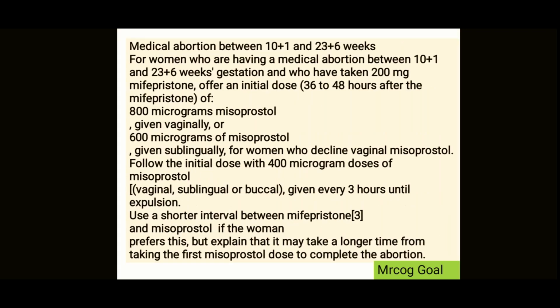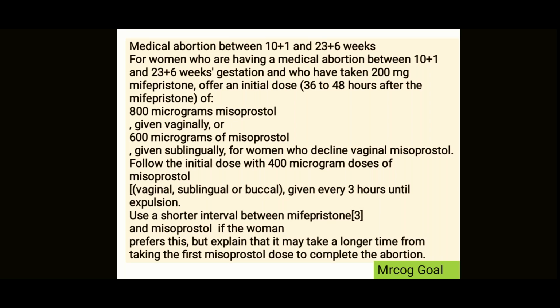Medical abortion between 10 plus 1 to 23 plus 6 weeks. For these patients, remember, you can give 200 milligrams of Mifi. Then, after 36 to 48 hours of interval, give meso, right? So, offer the initial dose of meso as 800 micrograms vaginally, right?